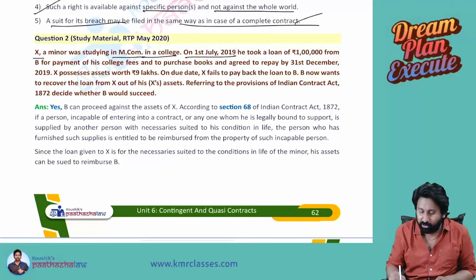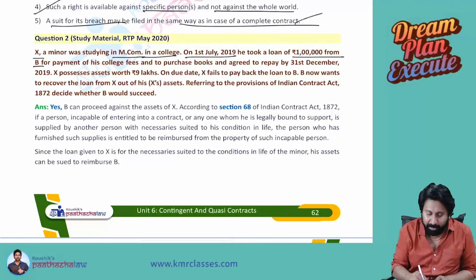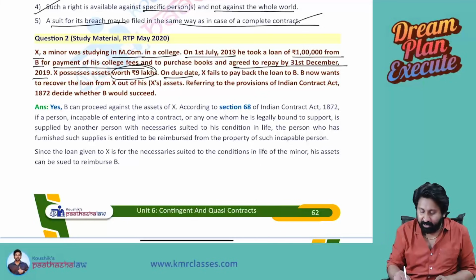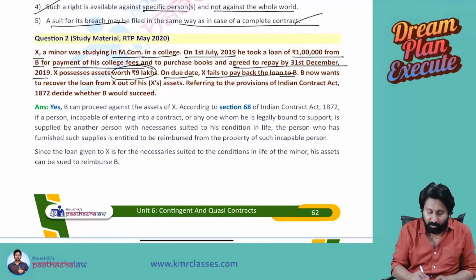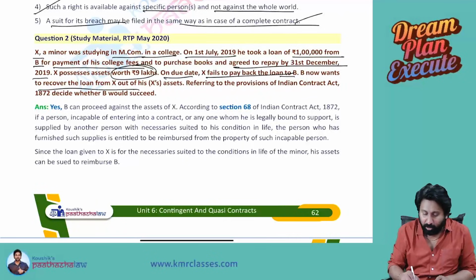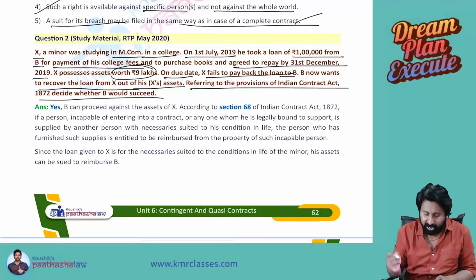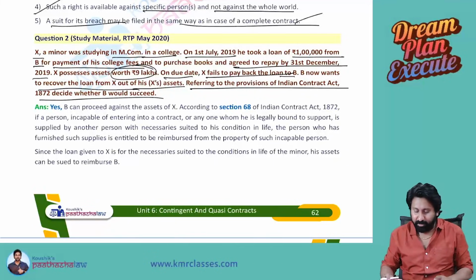Next, a minor was studying in MCom in a college. On 1st July 2019, he took a loan of 1 lakh from B for payment of his college fee and to purchase books, and agreed to repay by 31st December. X possesses assets worth rupees 9 lakh. On the due date, X fails to pay back the loan to B. B now wants to recover the loan from X out of his assets. Referring to the provisions of the Indian Contract Act, decide.